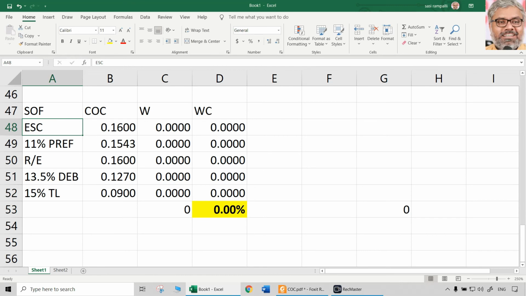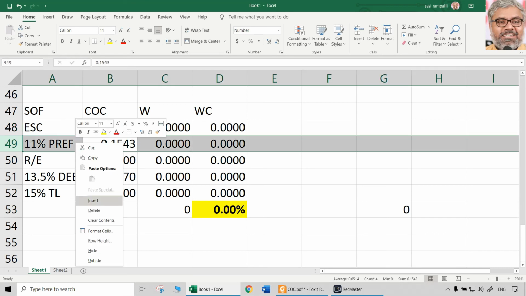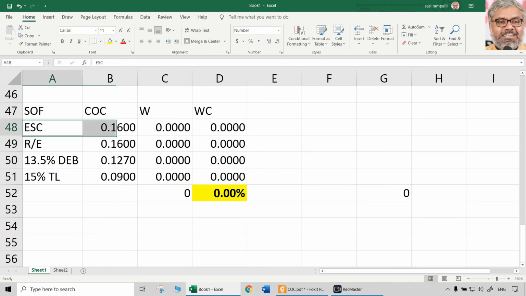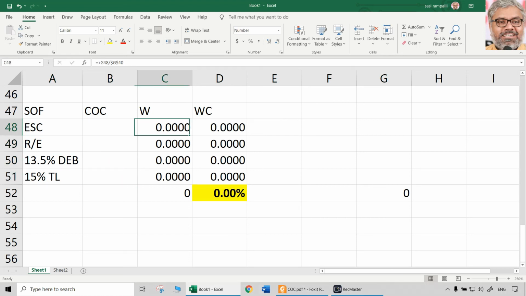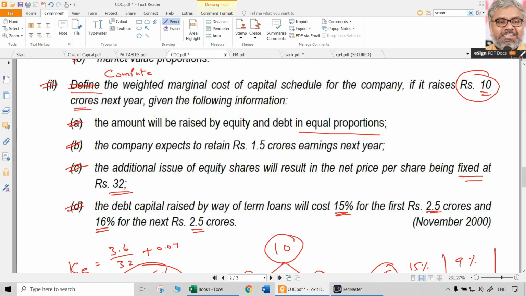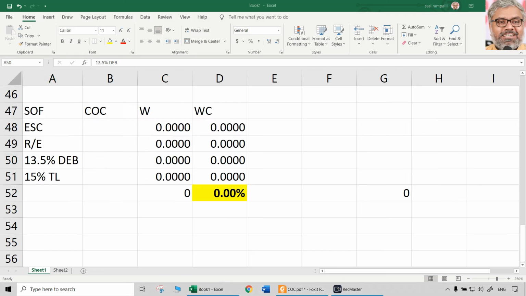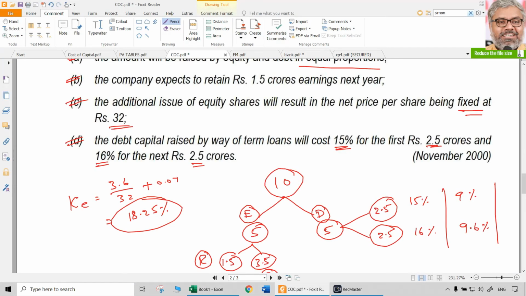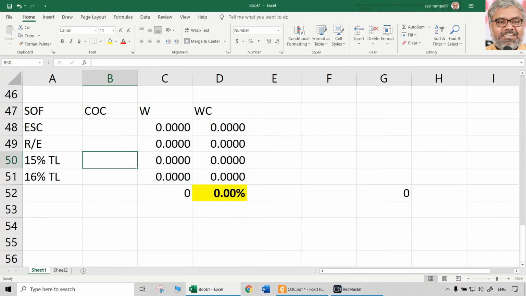So we have to take particularly whatever is relevant here. Definitely preference is not there, take it out. Equity share capital, cost of it will be different now. So what is the debt raised here? One is 15% debt, second one is 16% debt. That is going to be term loans only. So 15% term loans, 16% term loans. First we can have the respective costs of capital, then we can go on to the weights also.